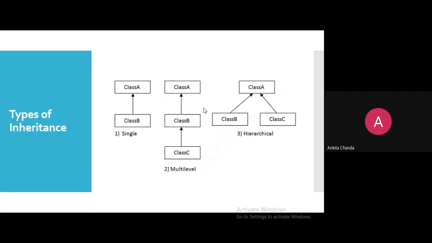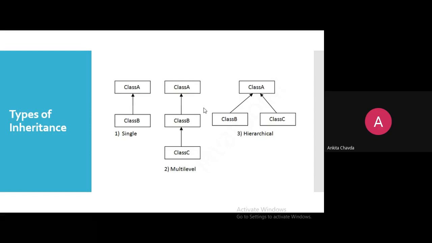These are the types of inheritance. Here, have you seen the arrow? It's always from bottom to top because it is an is-a relationship. So first is single inheritance. Single means one parent, one child. It is known as single inheritance. Another example is multi-level: grandparent, parent, child, class A, B, and C.